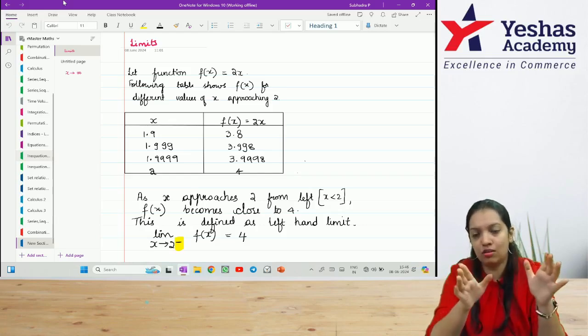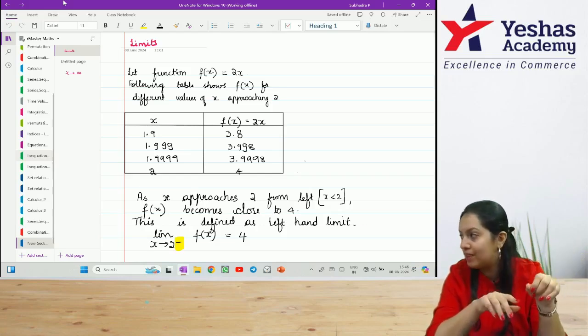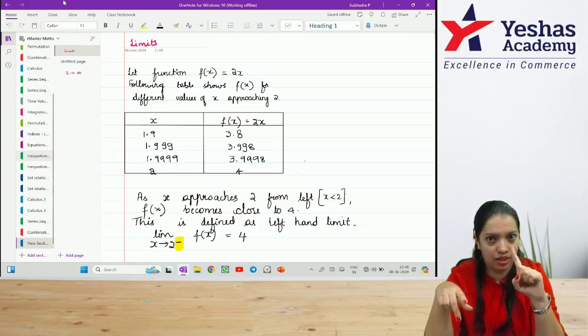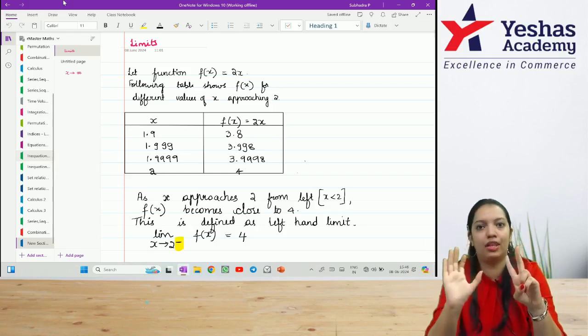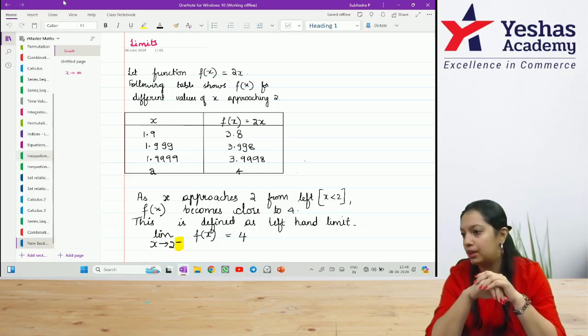So based on the past examination papers until 2016, I can say that limits and continuity come for just 1 mark. Limits for 1 mark, continuity for 1 mark maximum. Now continuity will not come in every examination, but the limits part is important. So this 1 hour session that I'm going to take now is for the limits part of it.